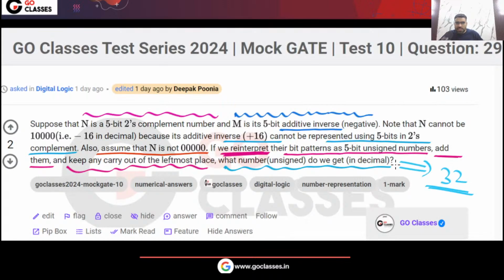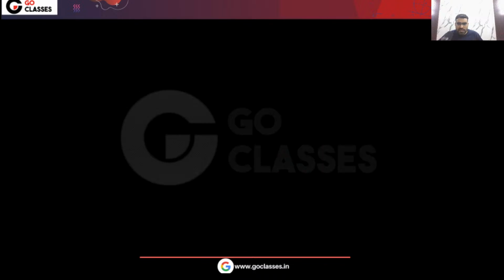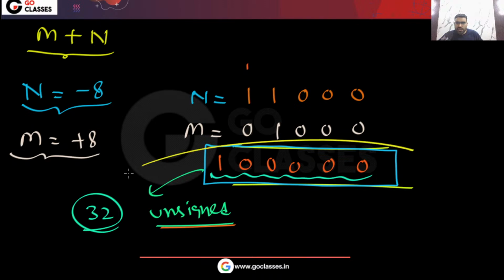So this question is actually very simple. But there is one very interesting thing in this question. Can you tell me what it is? The interesting thing is you can take any 5-bit number and again you will get the same result.